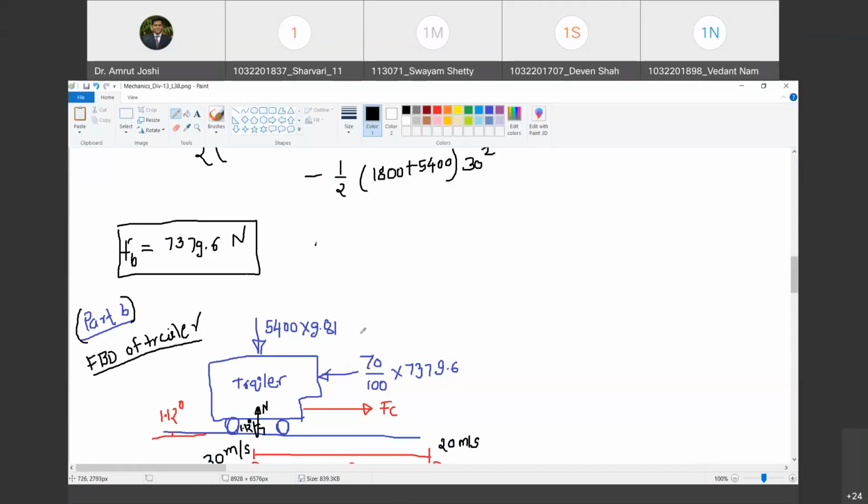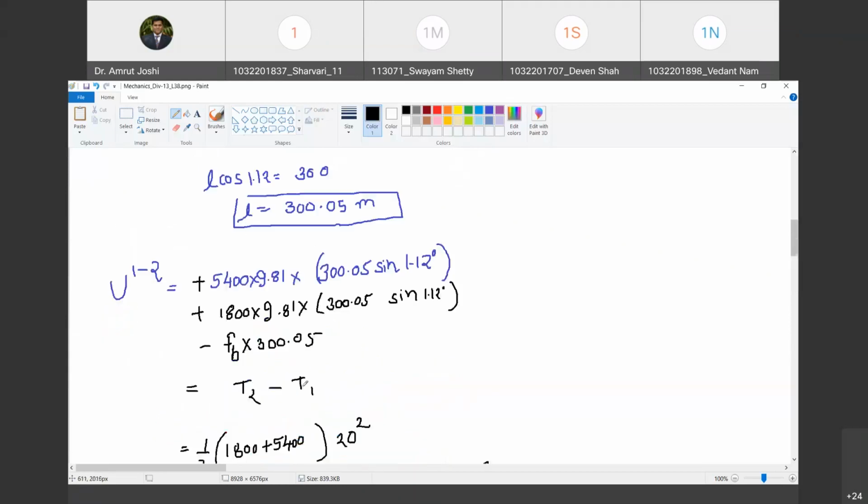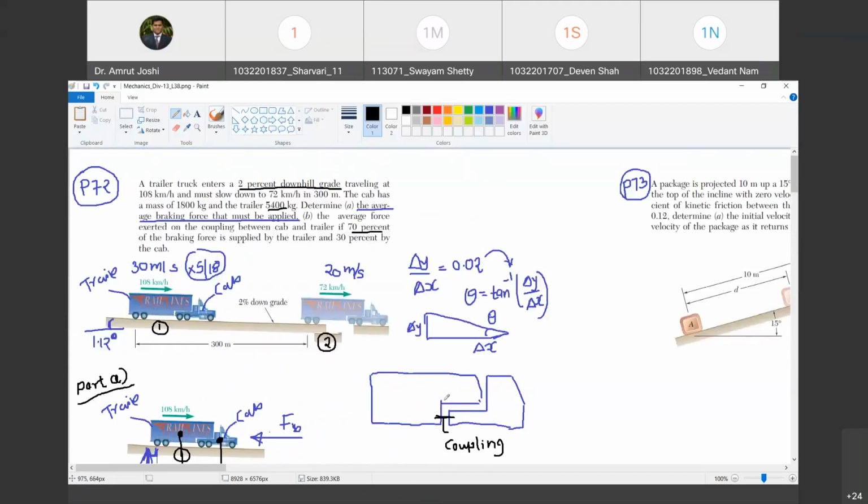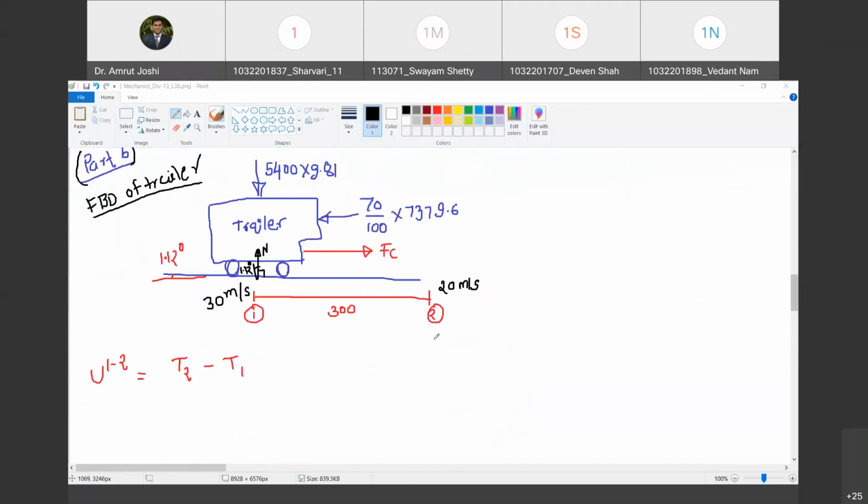Yes, sir. Now, coupling also is an external agent as far as the trailer is concerned. So if I remove this coupling, I will have to show what the coupling must have been doing on the trailer. Do you agree with me? Yes, sir. So coupling can either provide compression or tension. I assume that the coupling is providing tensile force. So I have shown it as FC.